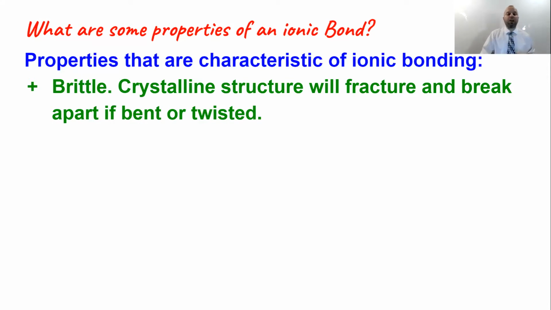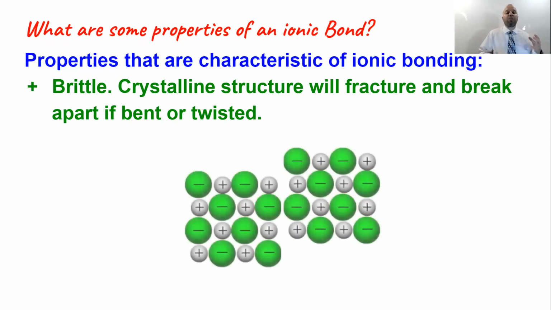And this occurs because when you bend sodium chloride, like charges will align with one another. The result is positive and positive lining up, negative and negative lining up, and a repulsion of these positive and negative ions, fracturing that ionic compound into multiple pieces.